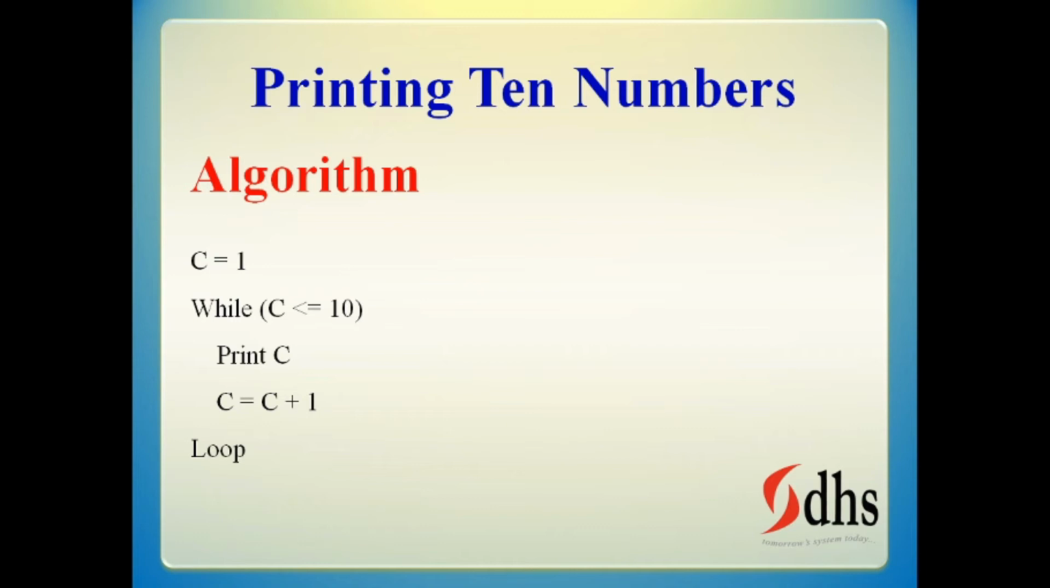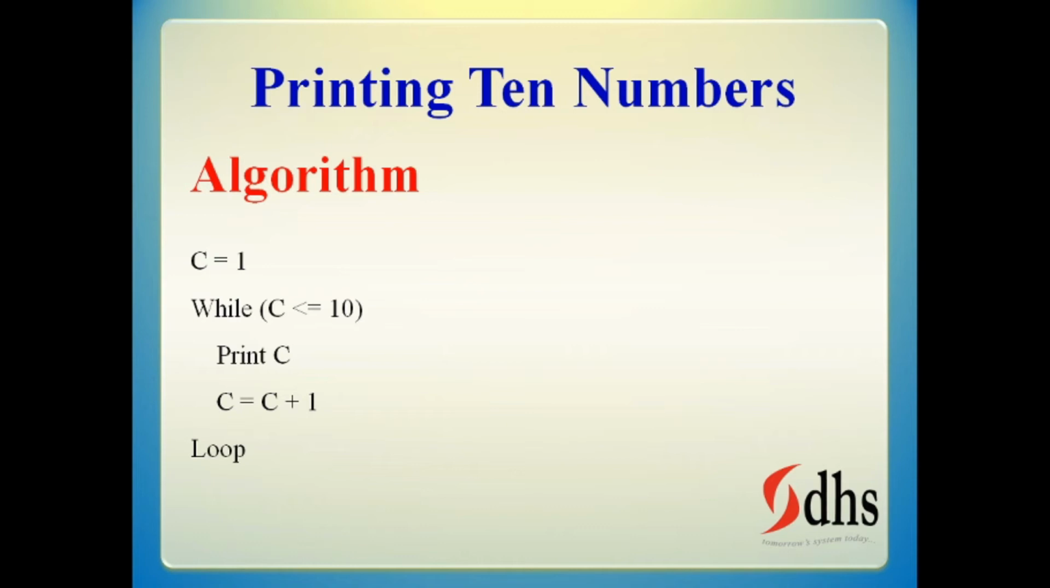We are printing C. C equal to C plus 1 means it will increment. The right hand side will be executed first, 1 plus 1 is 2, then it will be stored in the left hand side variable, that is also C, so it will become 2. Then when the loop statement comes, it will go to the top again. Now the C value is 2, less than or equal to 10, it will check. Now it is true, again it will print 2, 3, 4 like that up to 9.